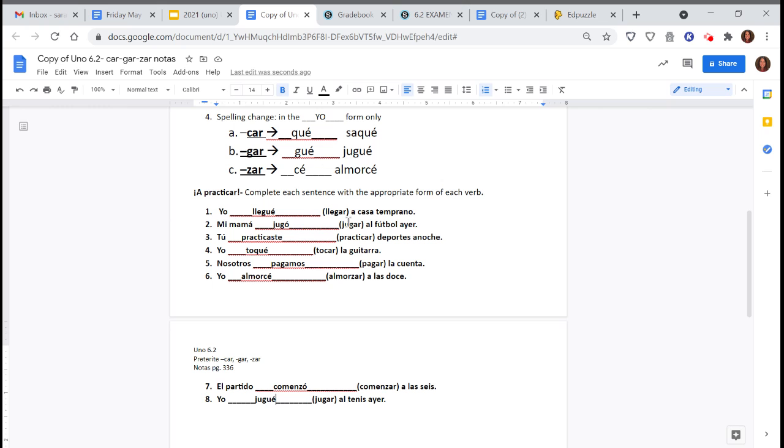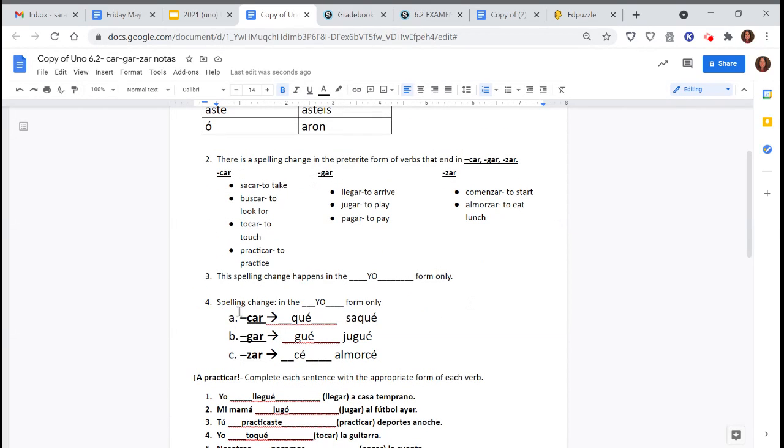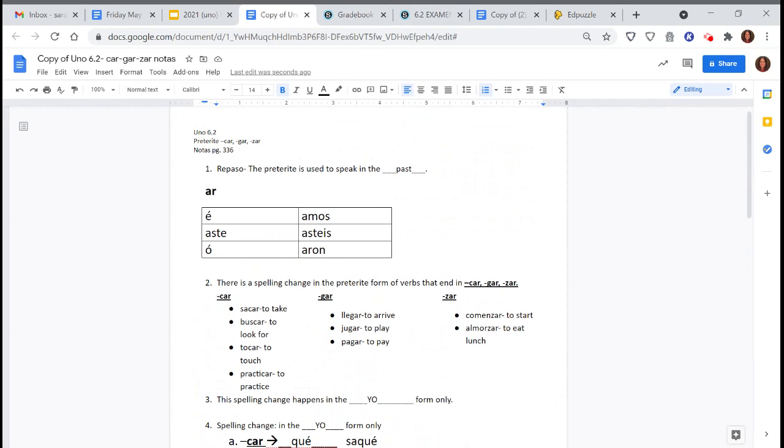All right, and that's our notes for today. Just recognize these spelling changes, but if it's any other form, use your regular preterite AR endings. And if it's not a CAR, GAR, ZAR verb, just conjugate the preterite tense like we've been working with, with our regular endings.